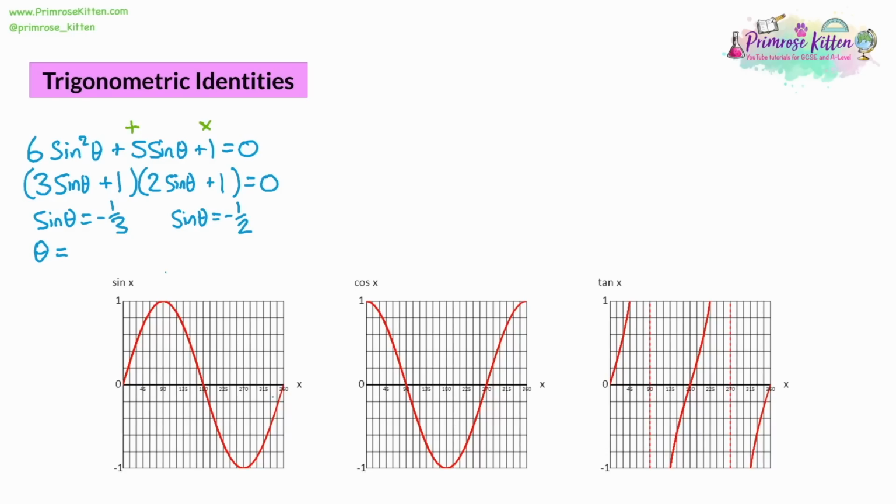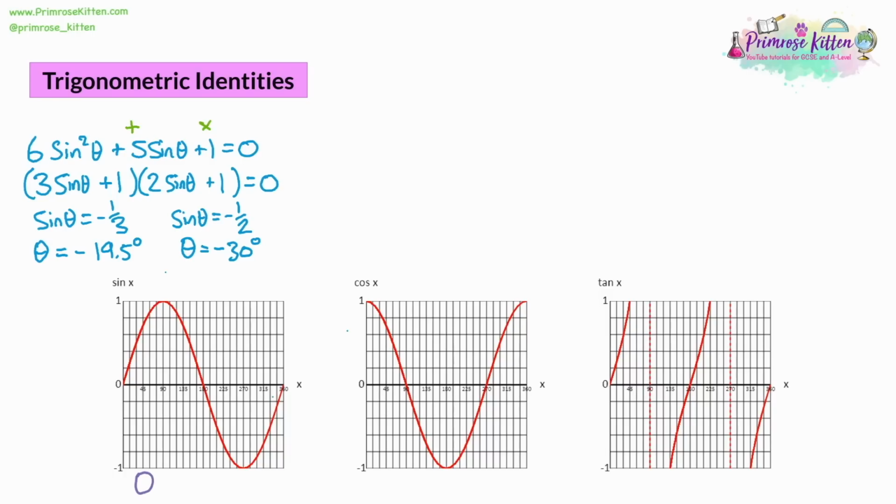We take inverse sine of negative a third. That will give us negative 19.5 degrees. And if we take the inverse sine to get theta on its own of negative a half, that will give us negative 30 degrees. So we've got two answers. We need to check the graph for the rest of the answers. It's also worth noting the range we're looking for.